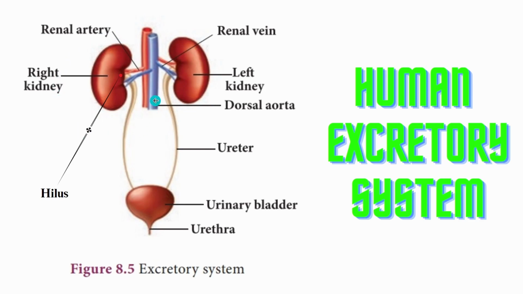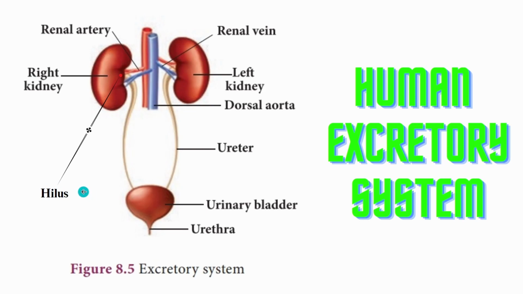It looks exactly like a bean and it has convex curves. There is one lateral margin on the medial surface that shows a notch. This notch region we call the hilus.